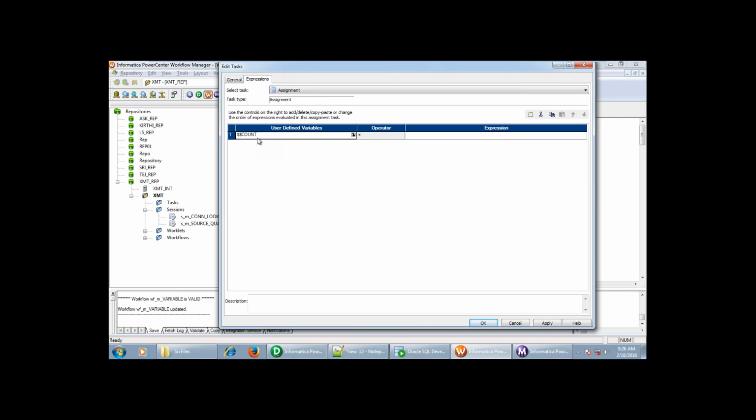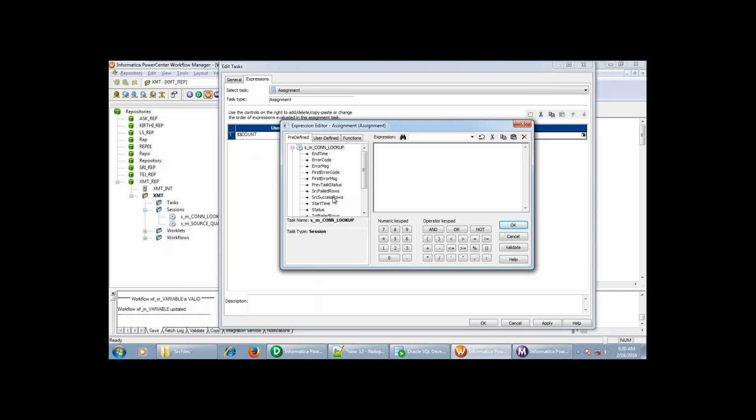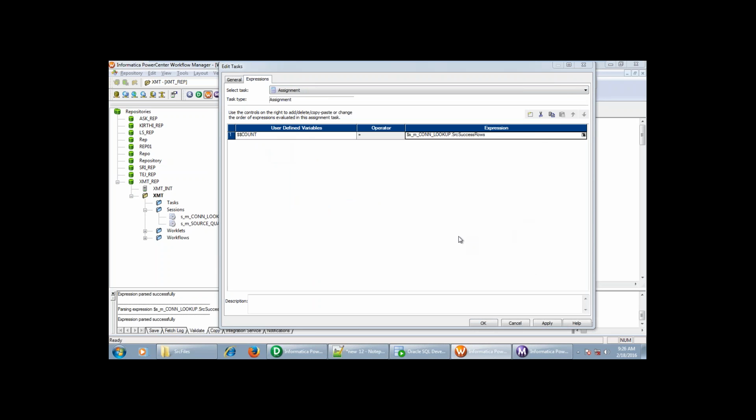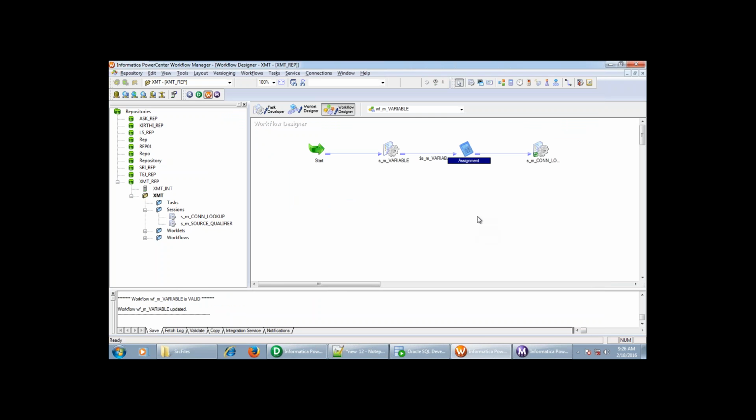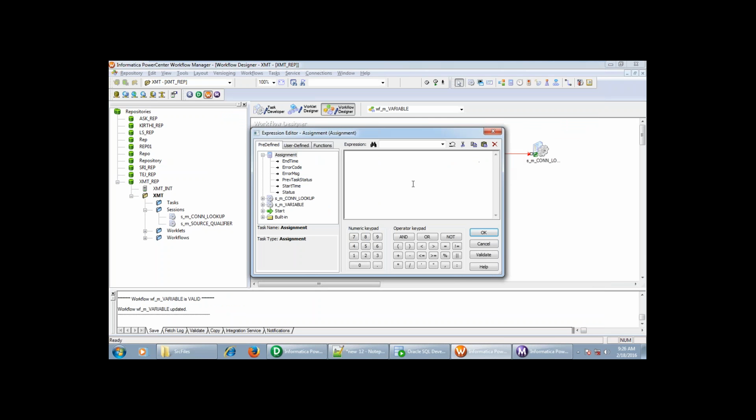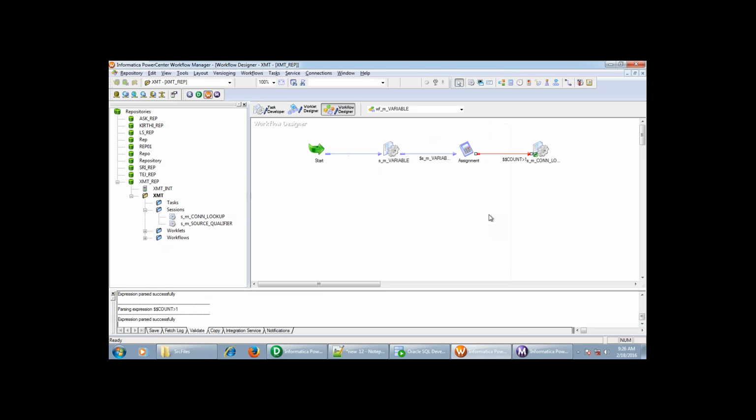And what is the value you are going to add to this variable defined at the workflow level? We can add any of these, that means the number of success rows. I am assigning the number of success rows to this count. Select OK and save it. Here I am going to give the condition as this count is greater than 1, then only I want to run this workflow.